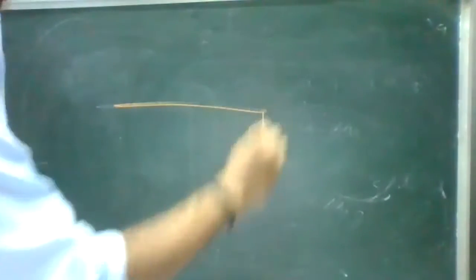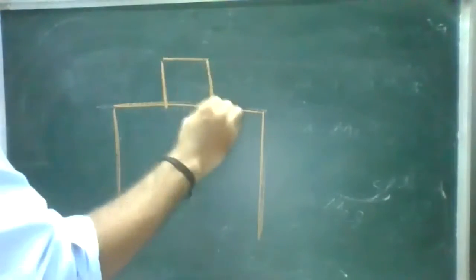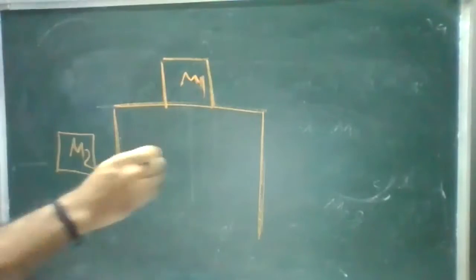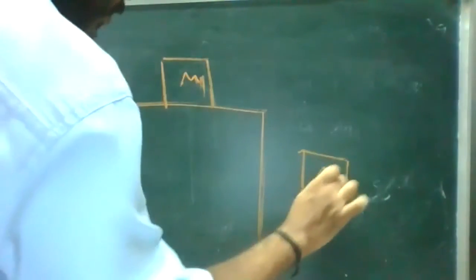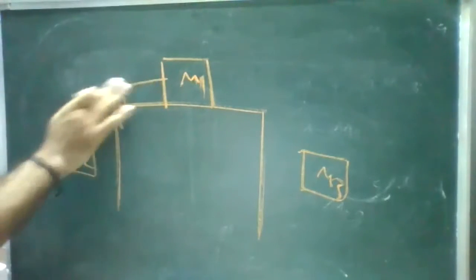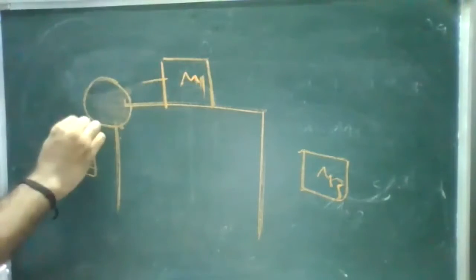Okay. So assume there are three masses. There is a horizontal table. There are three masses: mass M1, mass M2, mass M3. There are two pulleys connected.